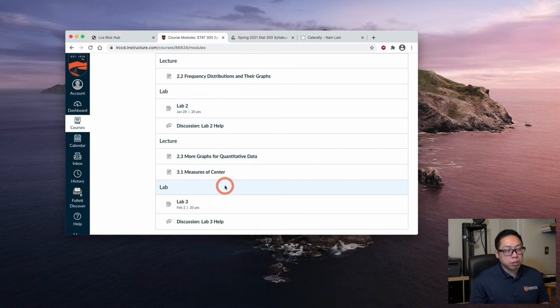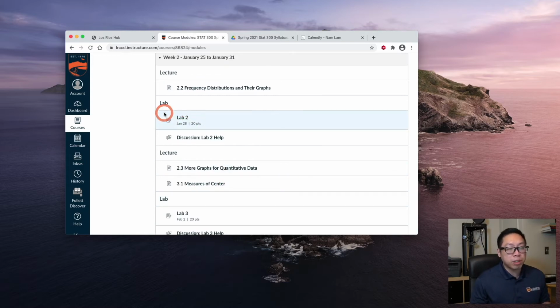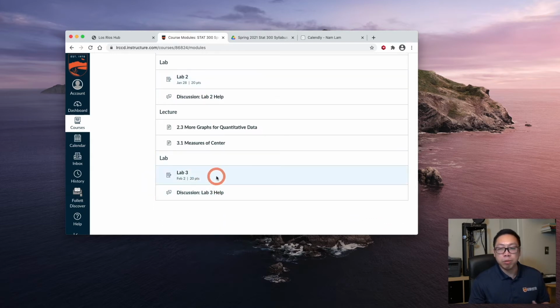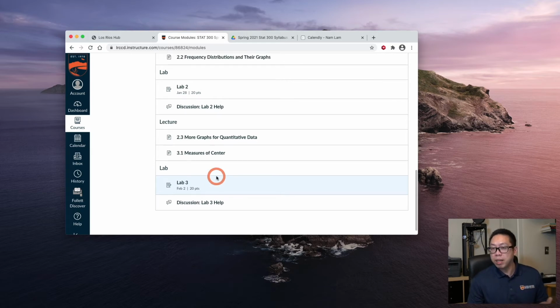Now, if you look at the due dates, the first lab, which I'm hoping you're finishing on Tuesday, is actually due on Thursday. The second lab, which I'm hoping you're finishing on Thursday, is actually due the following Tuesday. And that's really just to give you some flexibility and some extra time to get help if you need it. There's also discussions attached to each lab.